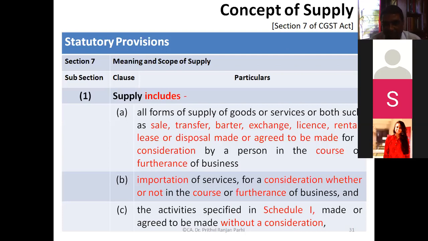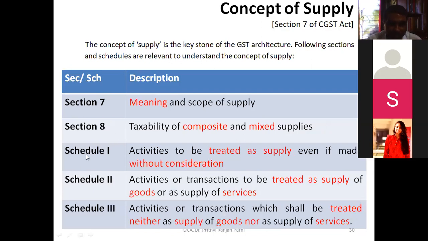Okay. Entire section 7 and the related schedules are important for us. As you see, these schedules also you'll be learning. Schedule 1 talks about certain activities that are treated as supply, even if there is no consideration. Just now we have seen what is consideration. So only those activities which are there in Schedule 1, when there is no consideration, will still be treated as supply.